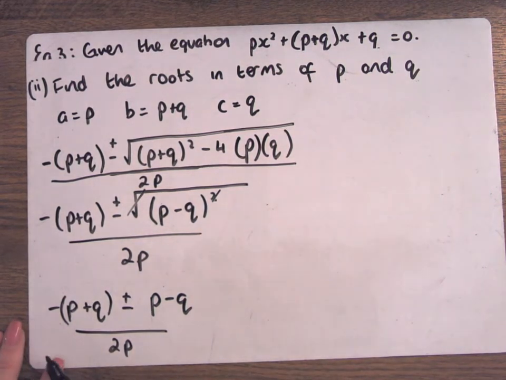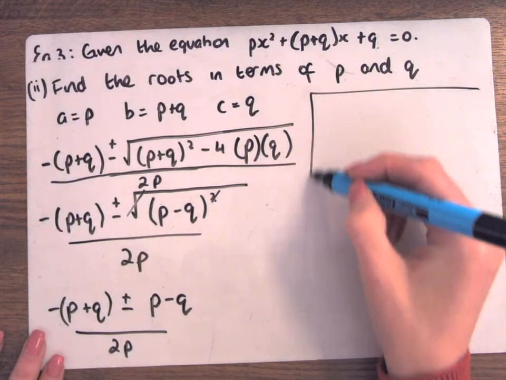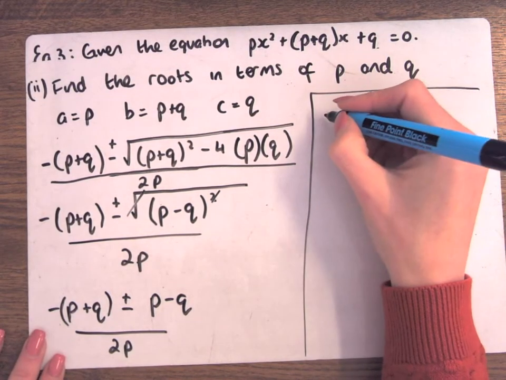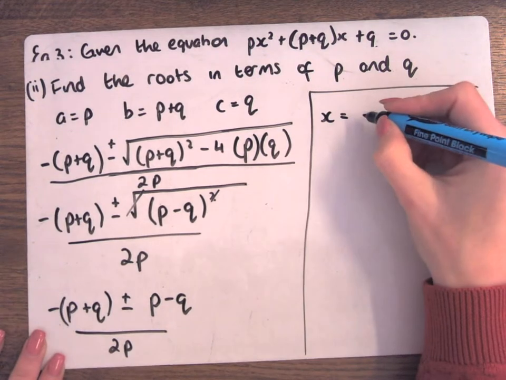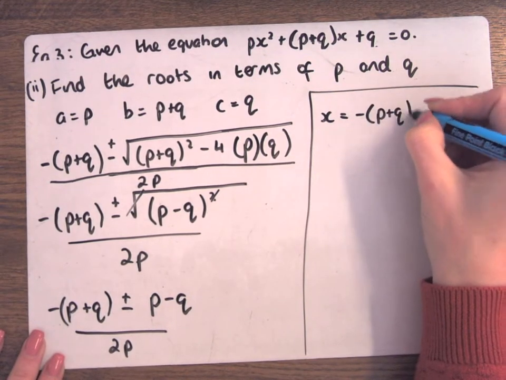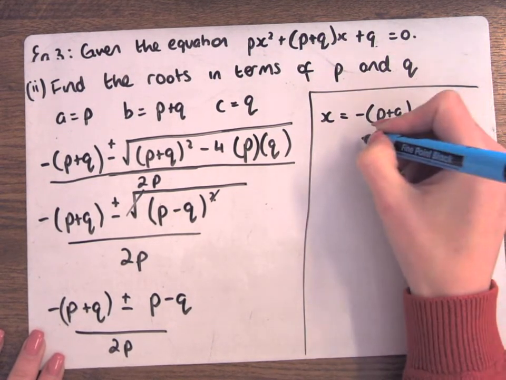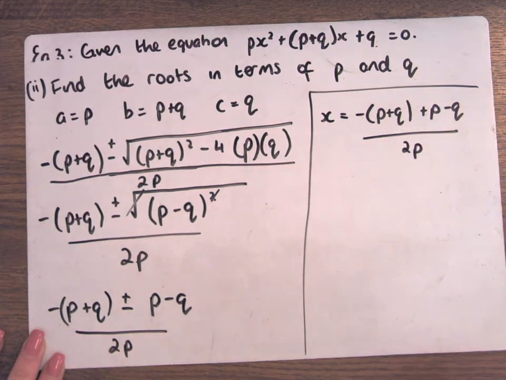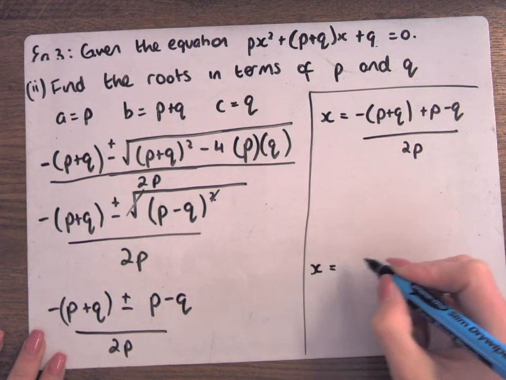Okay, now let's tidy up. We've got 2 answers. The first one is when I take the plus, and the second one is when I take the minus.